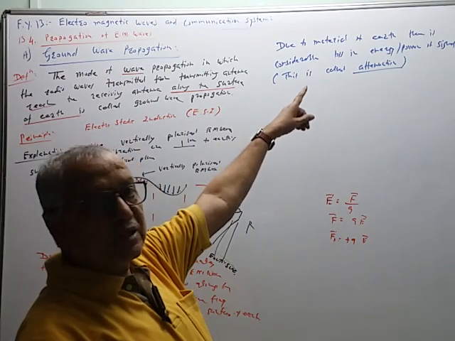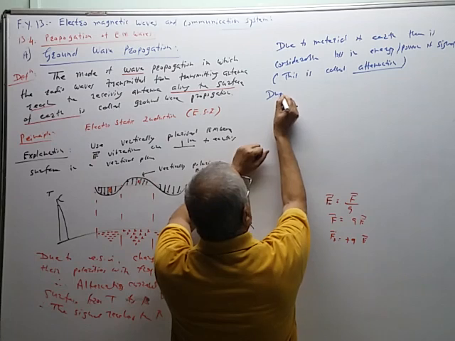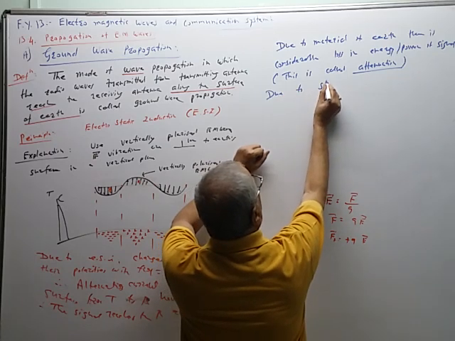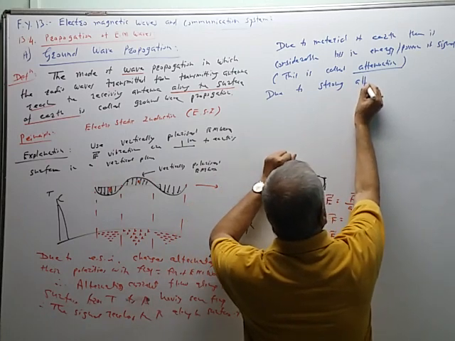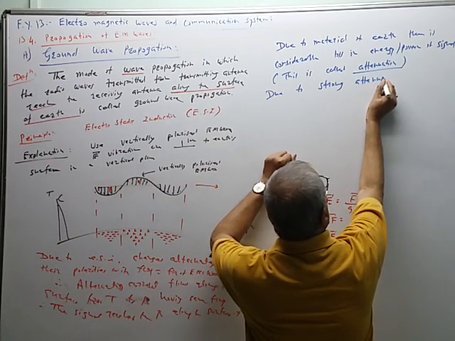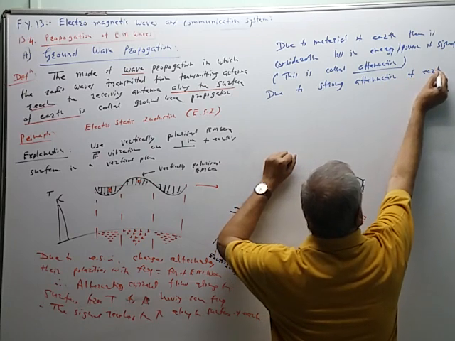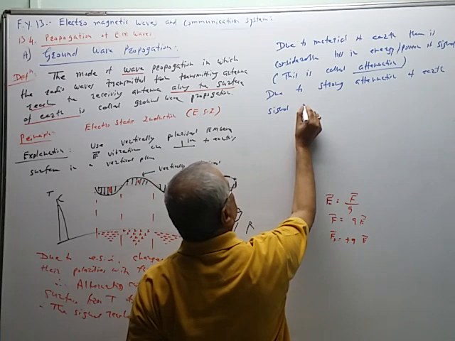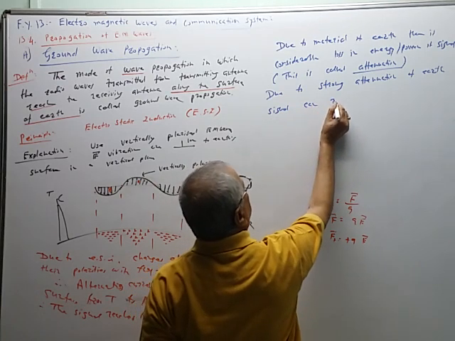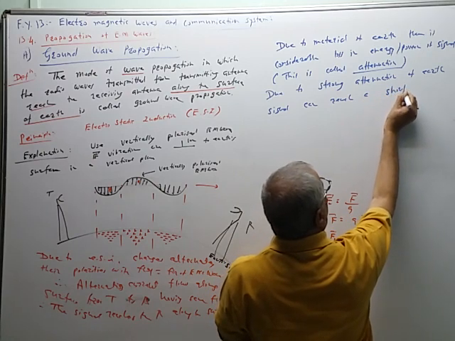So this attenuation is strong. Due to the strong attenuation of earth, the signal can reach a short distance only.